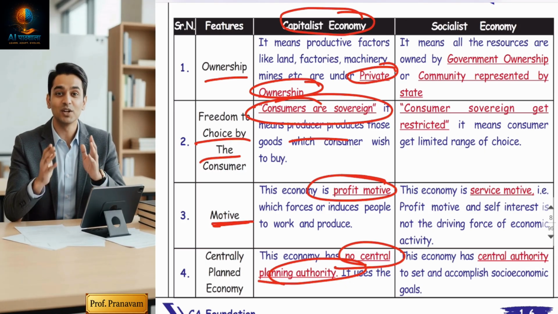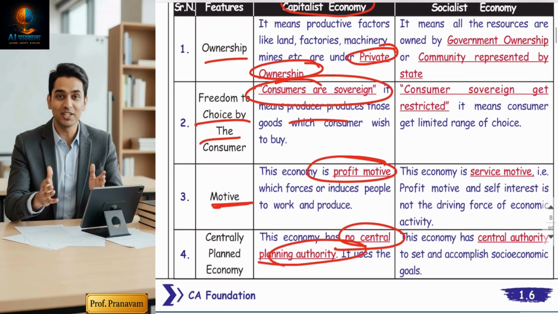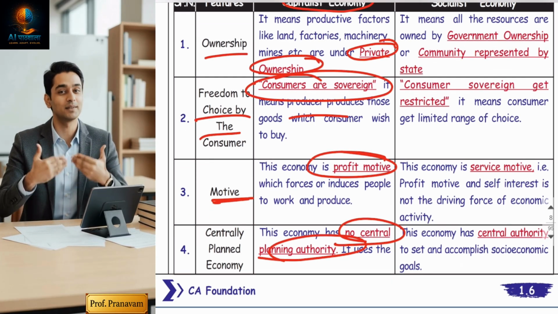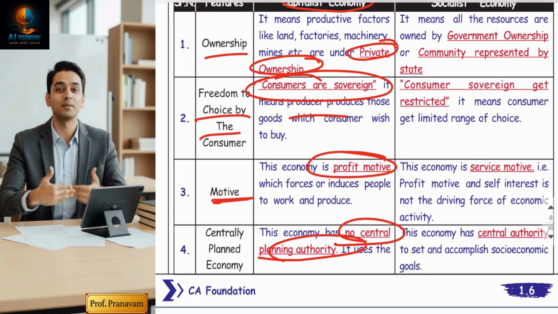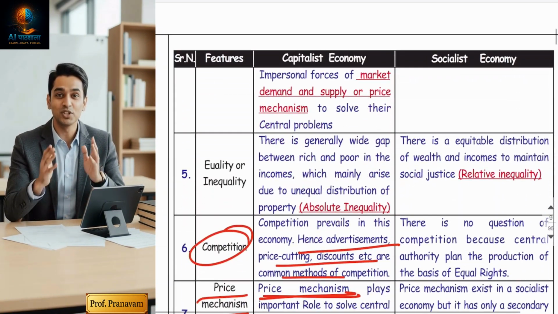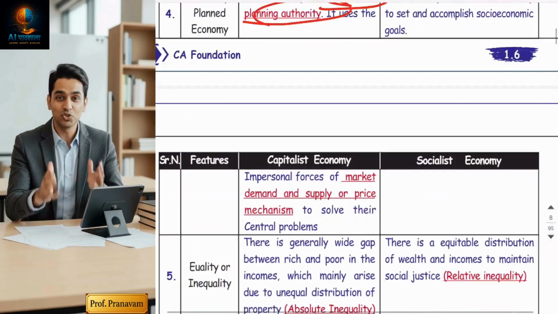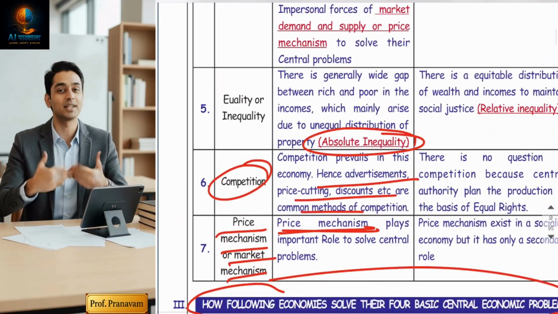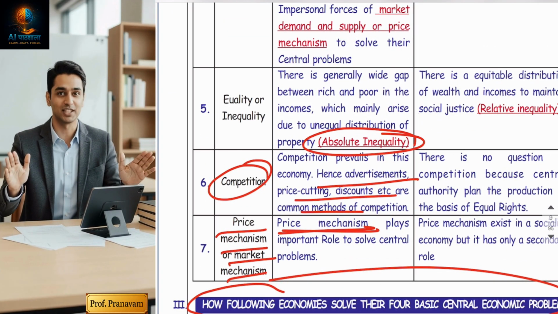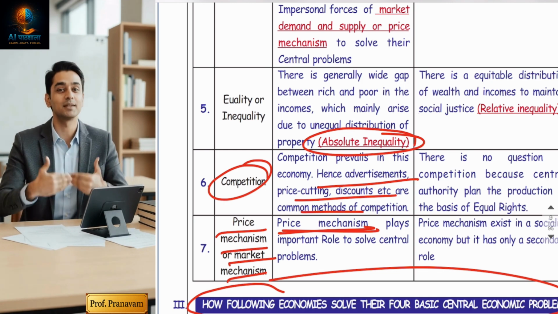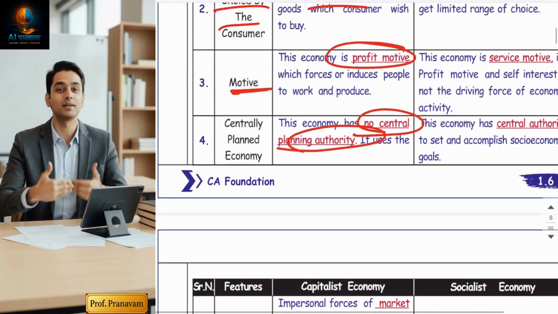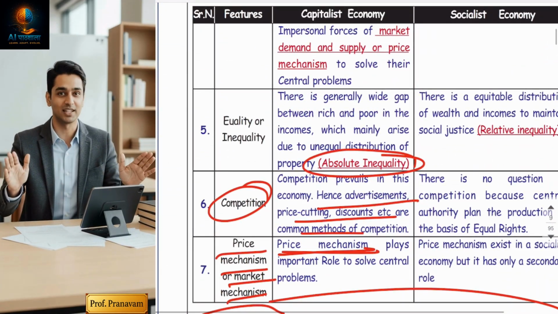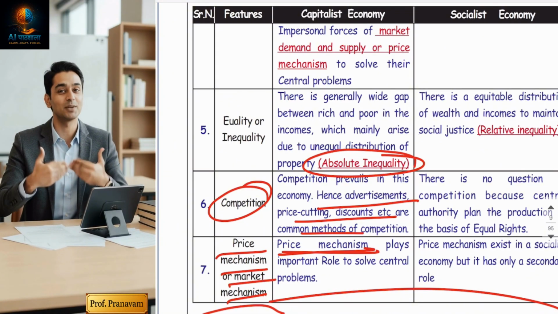Finally, guys, one more thing you should keep in mind: disadvantages are always there. However, capitalist economy leads to income inequality. Yes, this is the problem. Guys, in a capitalist economy there will be income inequality, there will be monopoly and economic instability. Yes, instability is going to be there. And that is called absolute inequality.